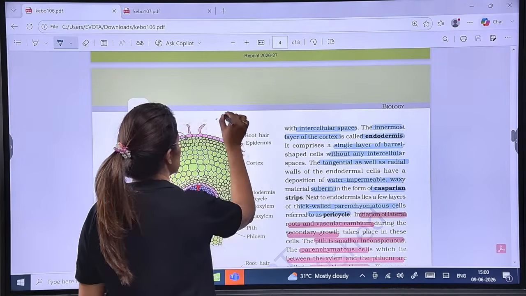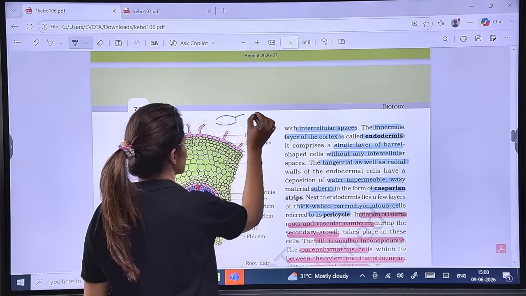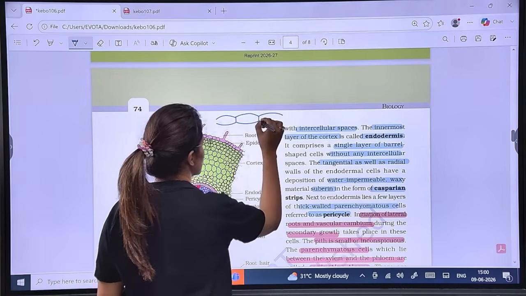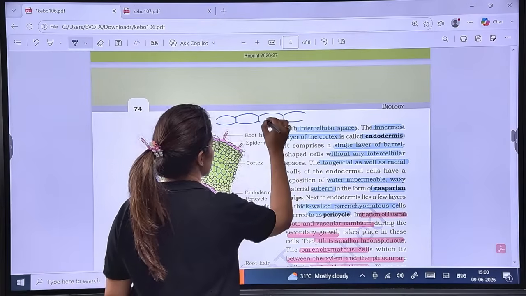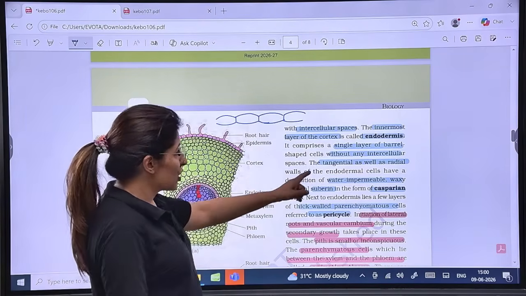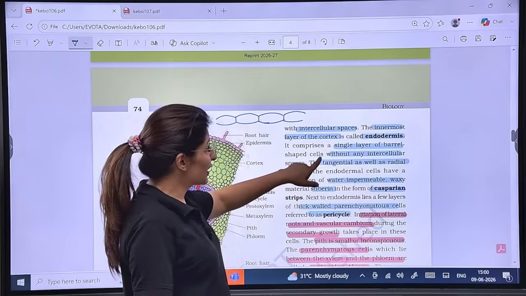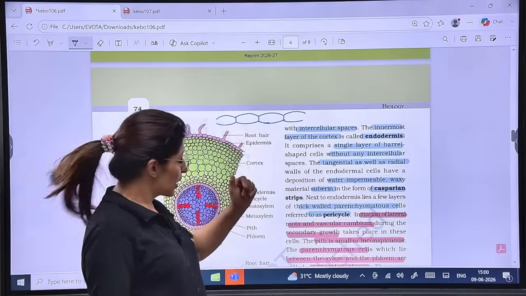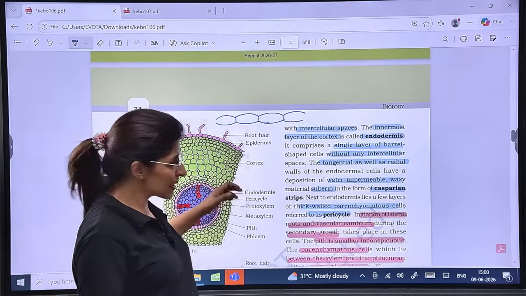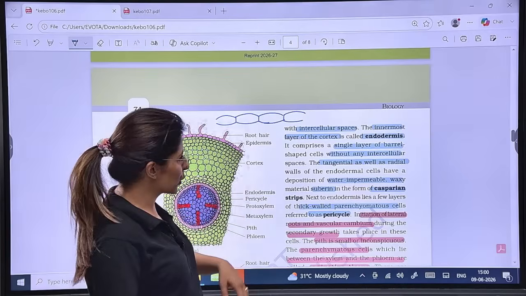So like this. These are barrel-shaped cells. This is how the endodermis is present. And then a very important thing is mentioned: it is a single layer without any intercellular spaces. While in the cortex we do see intercellular spaces, there are no intercellular spaces in the endodermis, right?